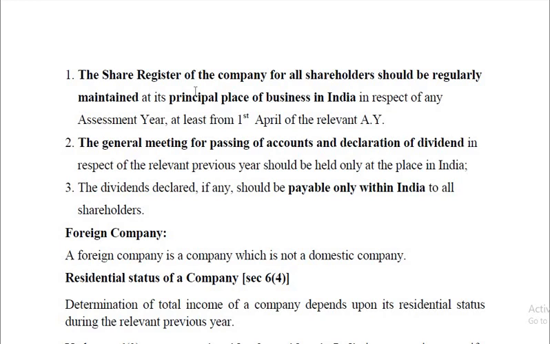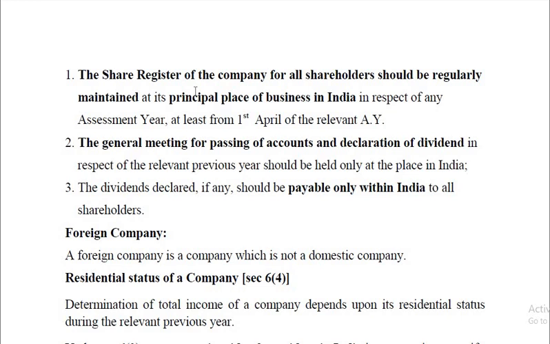The share register of the company for all shareholders should be regularly maintained at its principal place of business in India, and in respect of any other assessment year, at least from 1st April of the relevant assessment year. For the shareholders one register is maintained that is called the share register. That includes the names of the shareholders, the distinctive numbers of shares held by them, the number of shares held, types of shares, and paid up value.